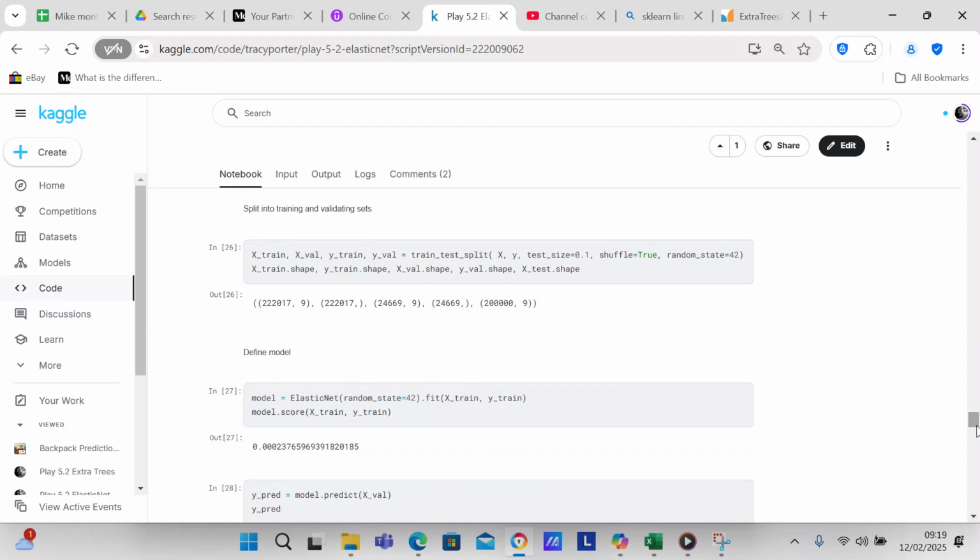So we're going to split the training and validating sets up. We're going to split it into training and validating sets, and then we're going to check the shape of the new data sets that we have created.